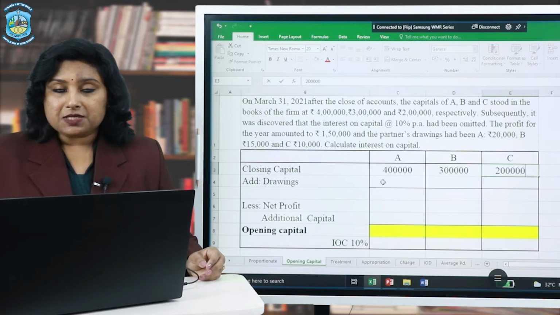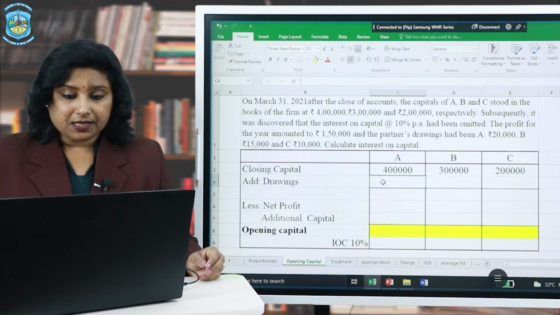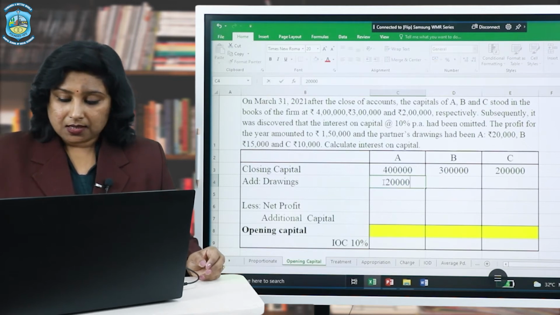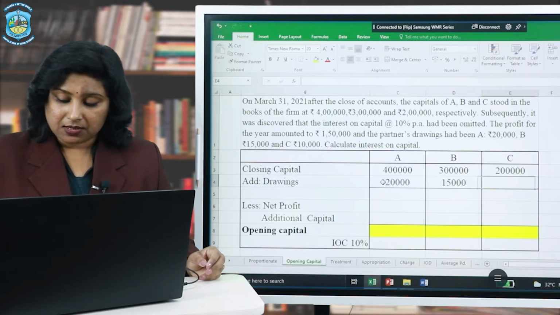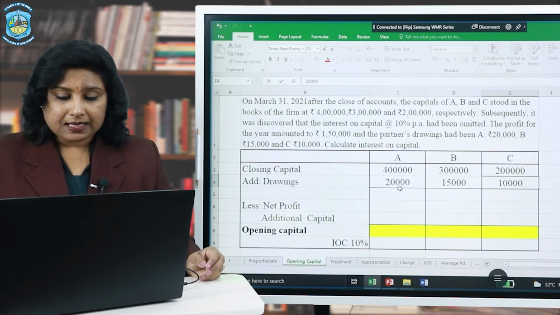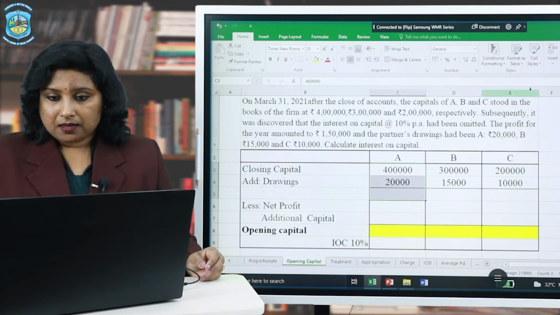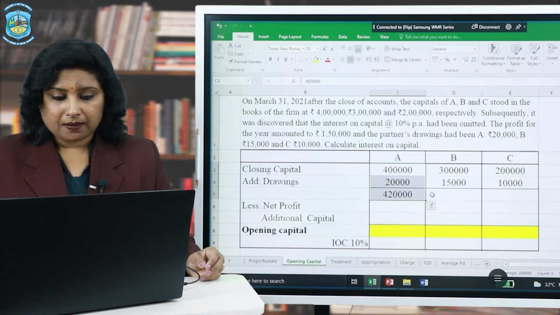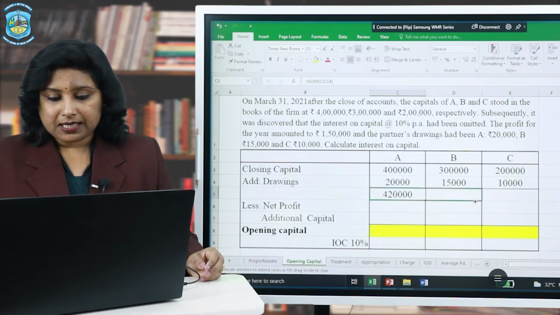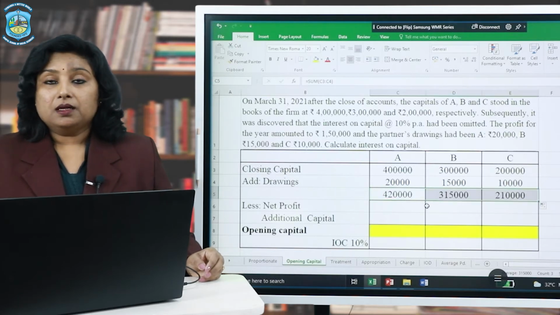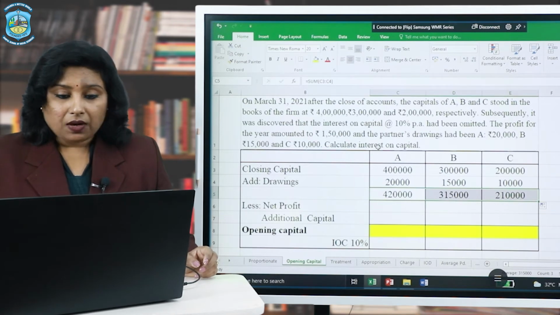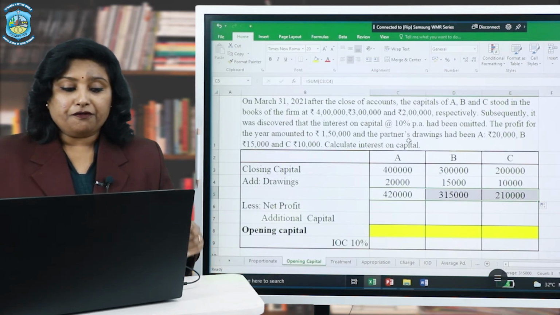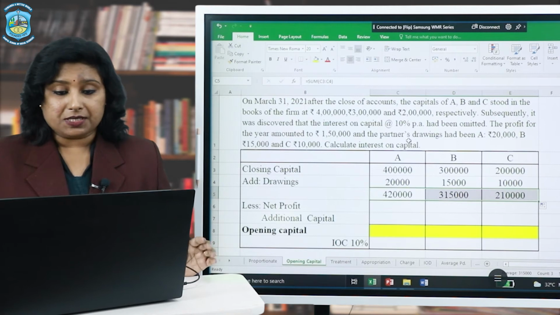If any drawings have been provided to you, such drawings will be added. So 20,000, 15,000 and 10,000 are the drawings provided. Let us add it. Okay, so this is the capital before the drawings were deducted, and it has already been given in the question that the profit earned during the year has already been distributed.